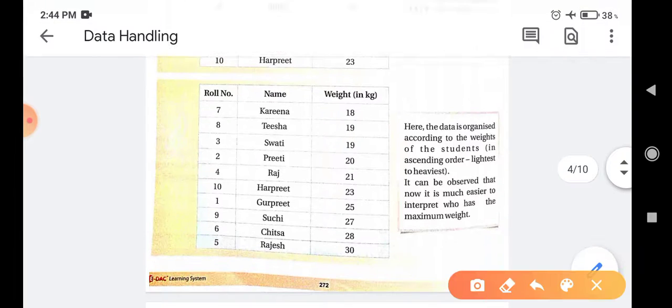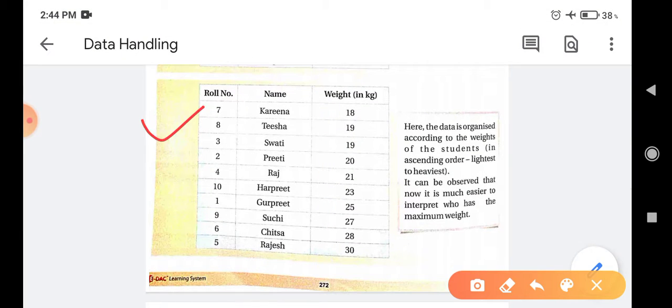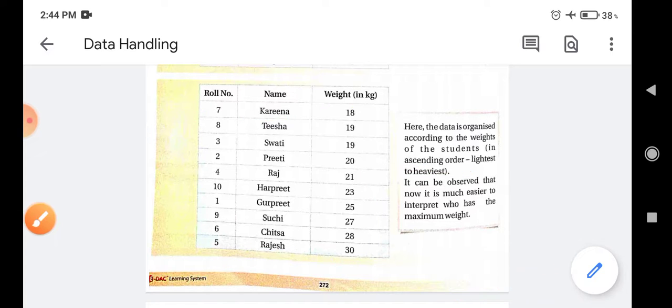Here the weight is arranged in ascending order, that is lightest to heaviest, and then it is much easier to find out whose weight is maximum and whose weight is minimum. The lightest student is Karina and the heaviest student is Rajesh. So in this way we can find out easily when we organize the data.